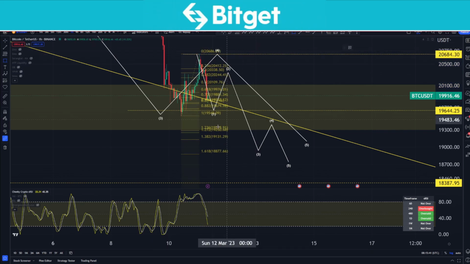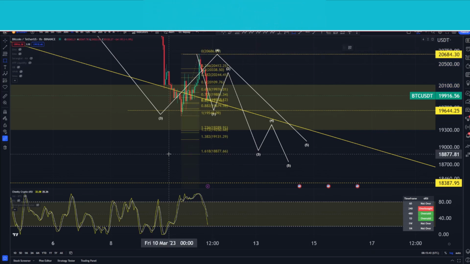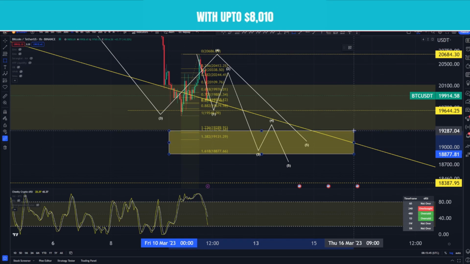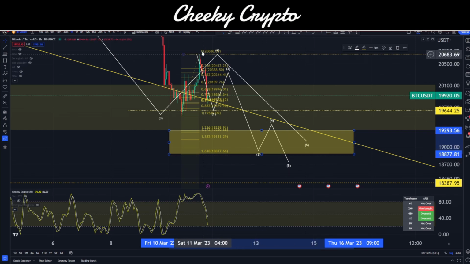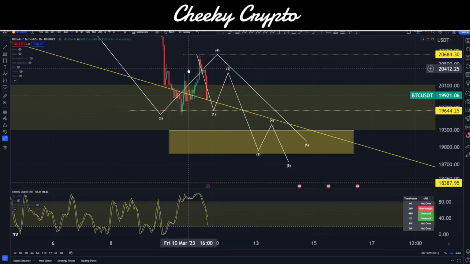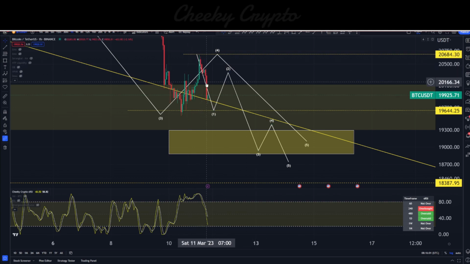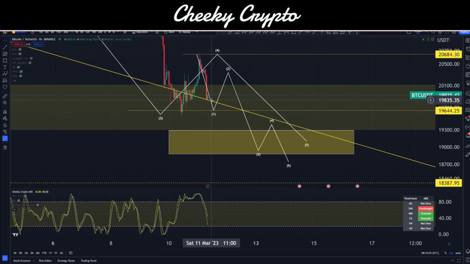Our target range is going to be between the 1.236 and the 1.618. That's basically this little area just here. 19,289 on the high side and 18,877 on the low side. So we can see here. Now, when I said it was an overextension, this is because of how big this wave 1 is. Because of the length of this wave 1, we're going to have to see a really deep wave 3.